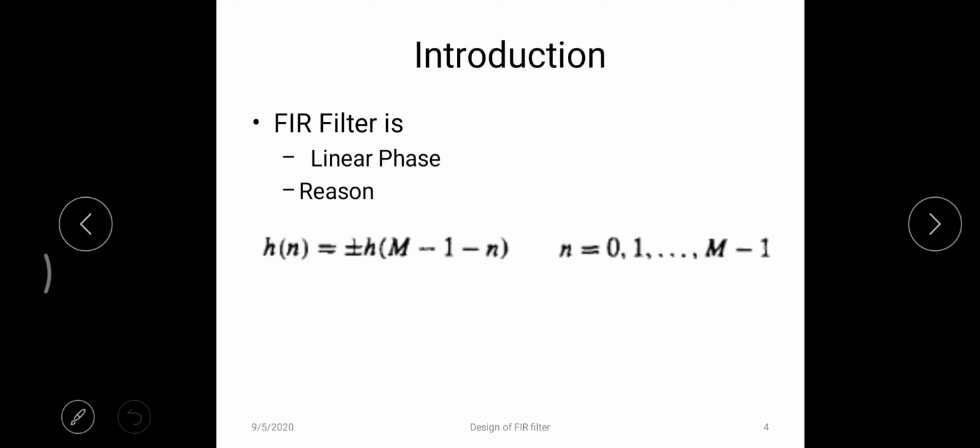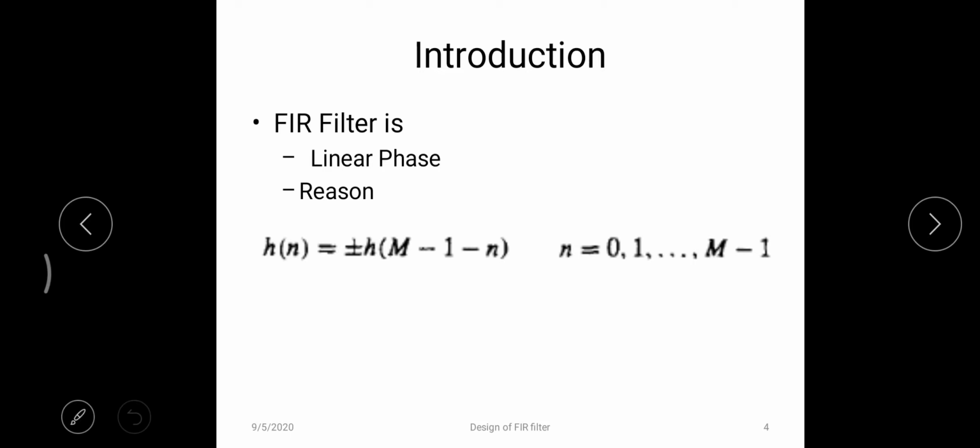For any FIR system, the specification should satisfy the condition h of n is equal to plus or minus h of M minus 1 minus n, where capital M represents the order of the filter, and small n takes the range from 0 to capital M minus 1. So what they are trying to say is h of n, that is the impulse response of any FIR filter, should be equivalent to plus or minus h of M minus 1 minus n.